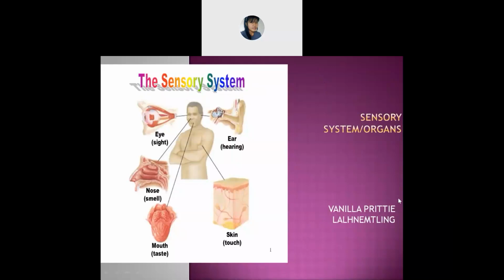As we have already completed all the topics on the anatomy syllabus, today we will be discussing the sensory system, that is, the sensory organs. We will revise this topic one more time. So we will discuss the sensory organs, or else the sensory system. If I say sensory system or sensory organs, what comes to your mind?